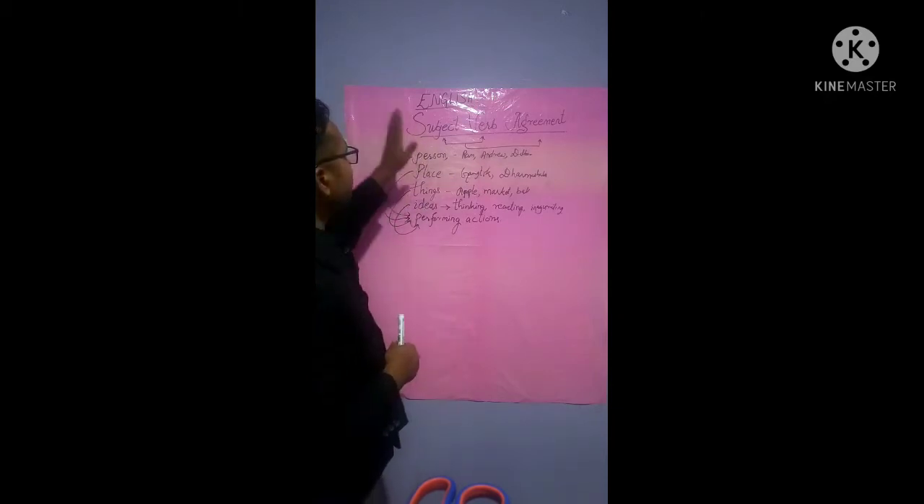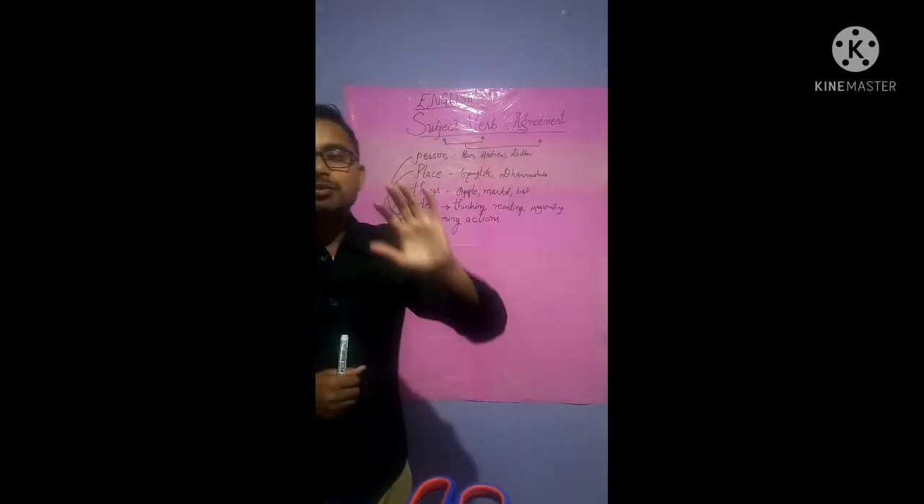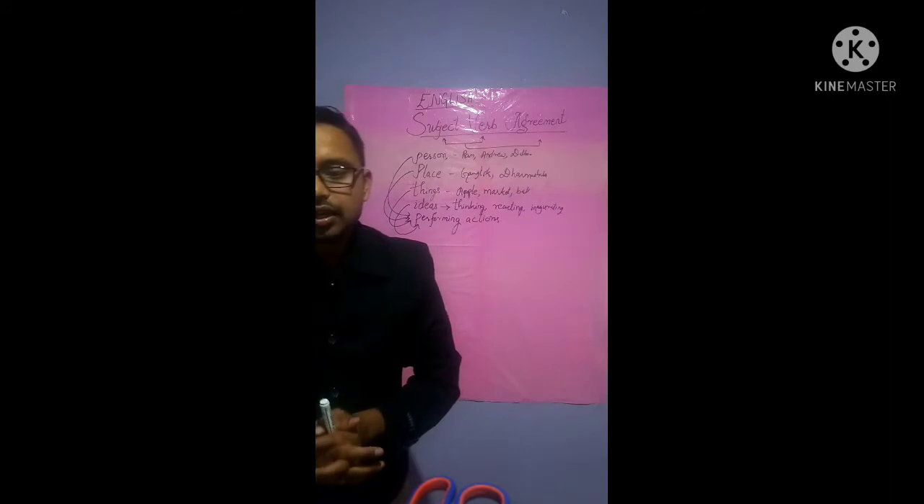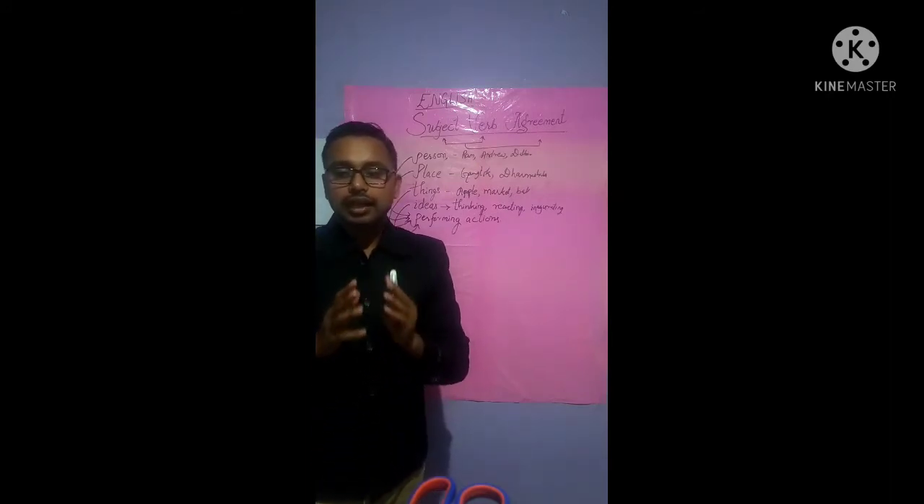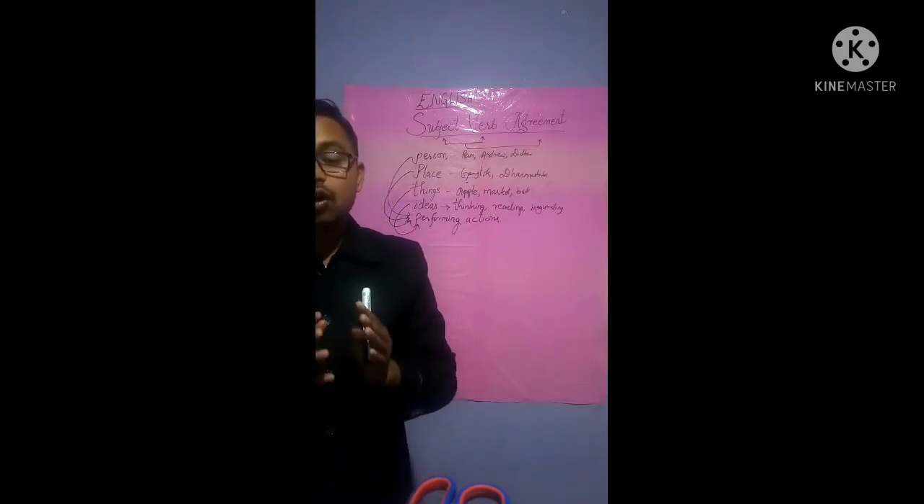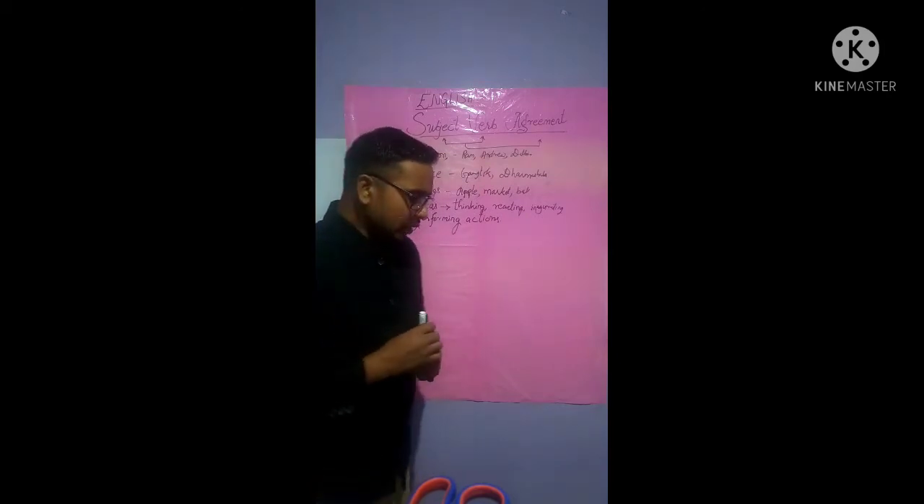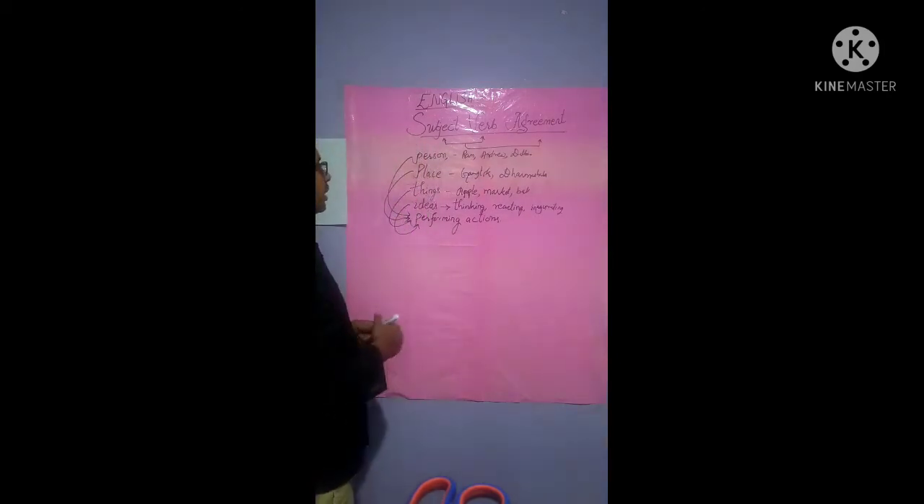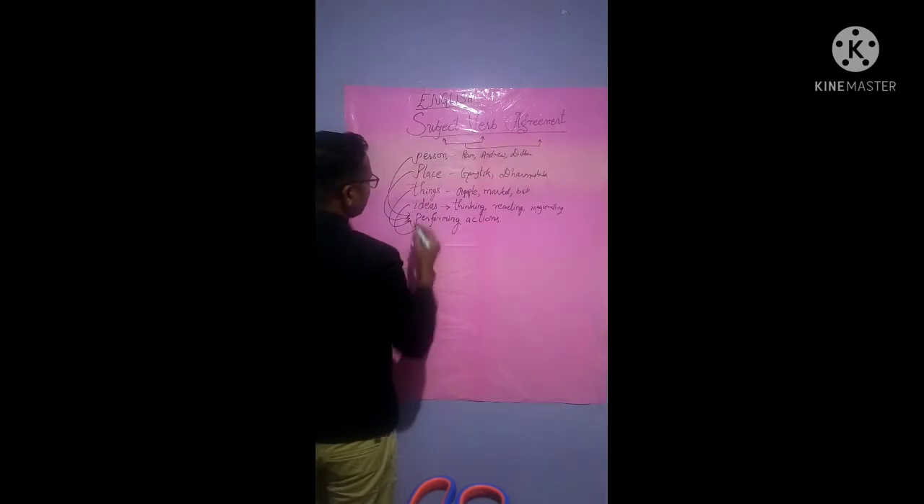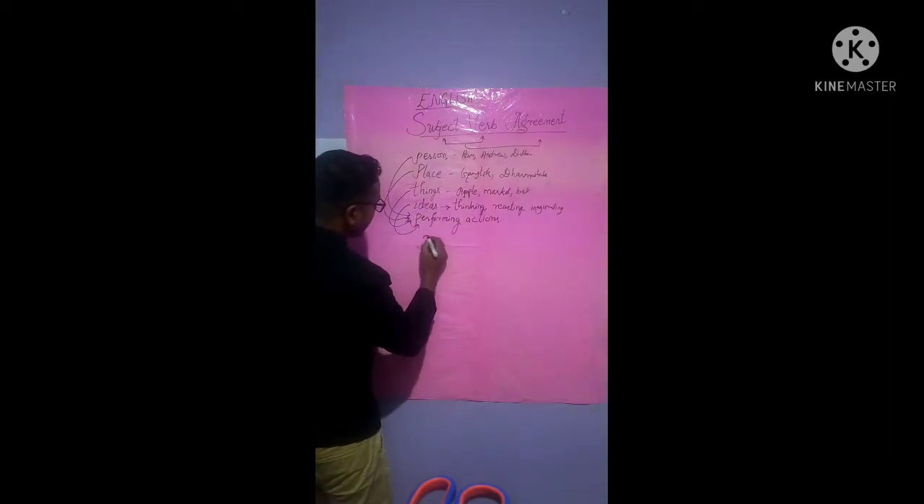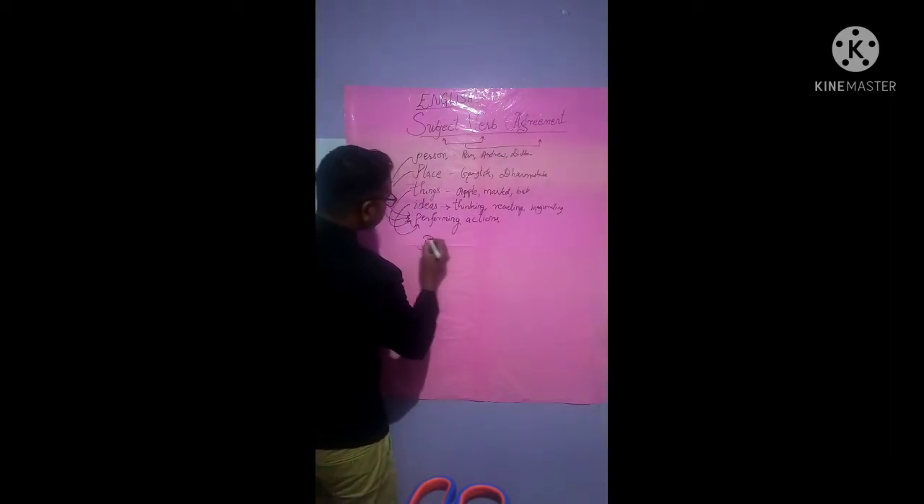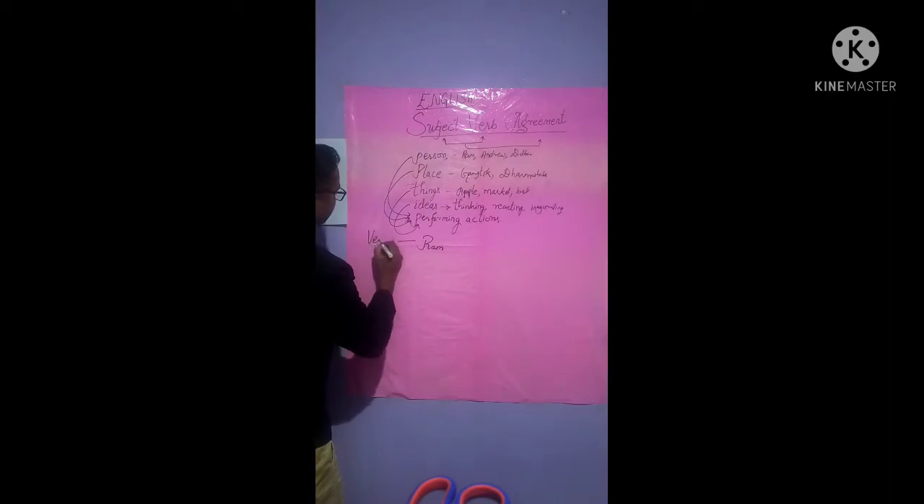So students, that is what we learned about subject. Now what is a verb? A verb is a word that expresses an action or a state of being. See here, we say Ram. Here is an example for verb, all right?